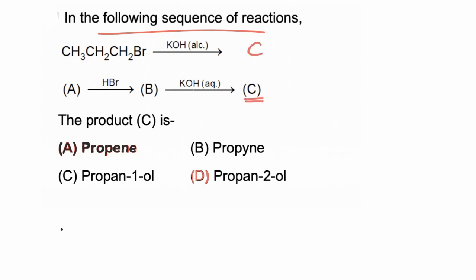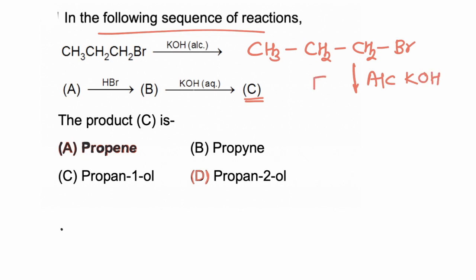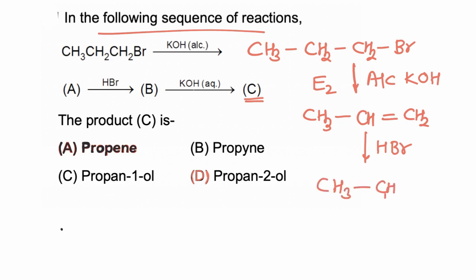So first, the alkyl halide CH3CH2CH2Br is taken. Now if normal propyl bromide is reacted with alcoholic KOH, this reaction takes place via E2 mechanism and propene is formed as a product. So CH3CH=CH2, propene, is formed. Now if propene is reacted with HBr, then the reaction takes place according to Markovnikov rule, and CH3CHBrCH3 is formed as a product.